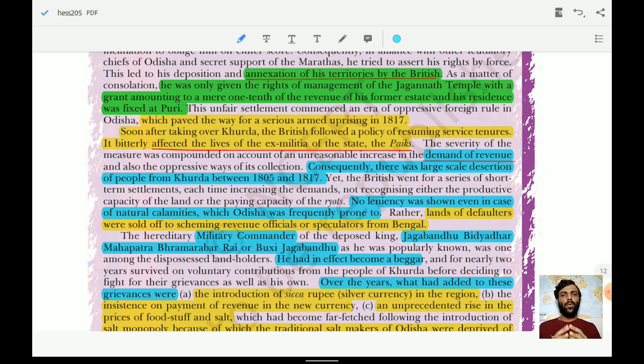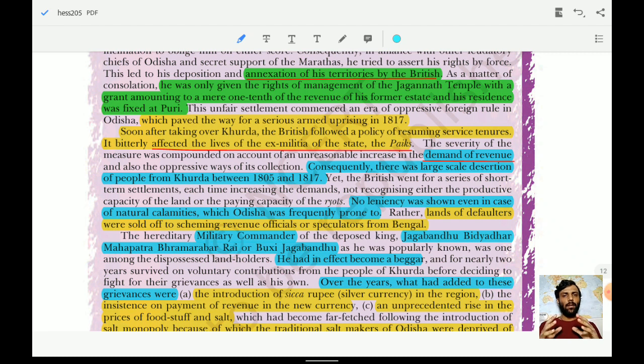Soon after taking over Khurda, the British followed the policy of resuming service tenure. It bitterly affected the life of the ex-militia of the state, the Paiks. Earlier, these military people who worked for the kingdom had a stable income from working in the state. They used to provide their services. Now the British changed the policy.